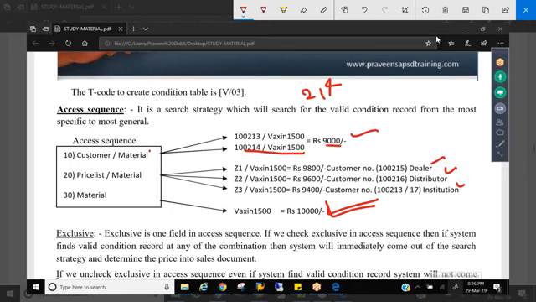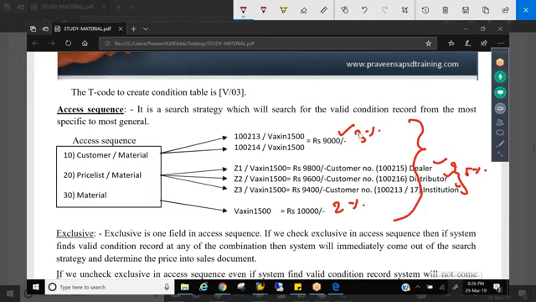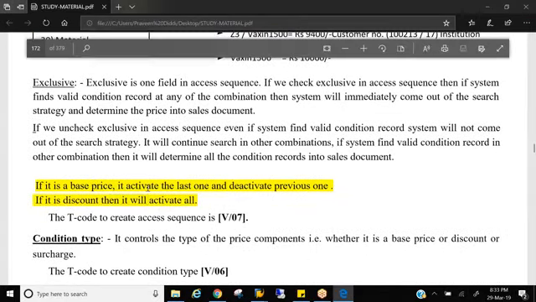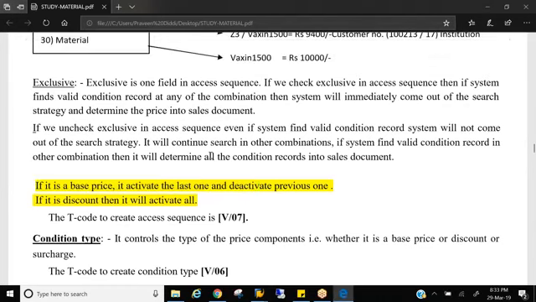If it is discount, then let's say this combination's discount is 3%, this combination is 5%, this combination is 2%. In the case of discount, the system will search all the combinations and get all the discounts: 3 plus 5 plus 2. The system will give all the discounts. It will activate all. If it is a base price, it will take the last one and deactivate the earlier ones, right? That is exclusive and access sequence.